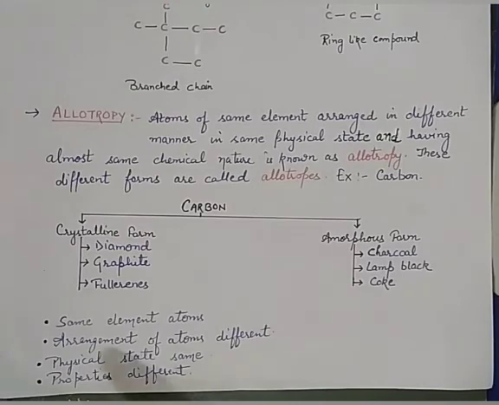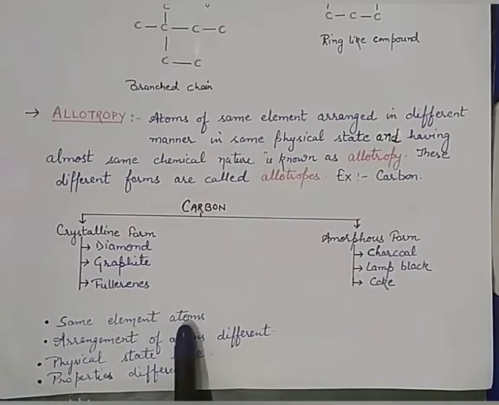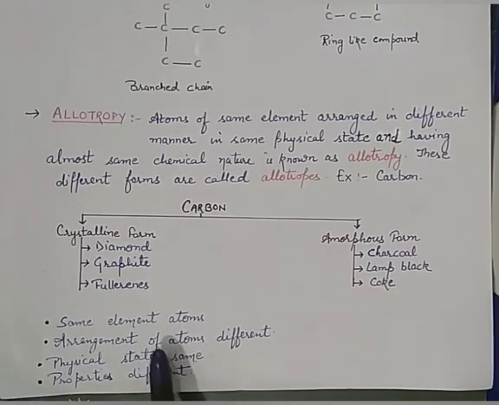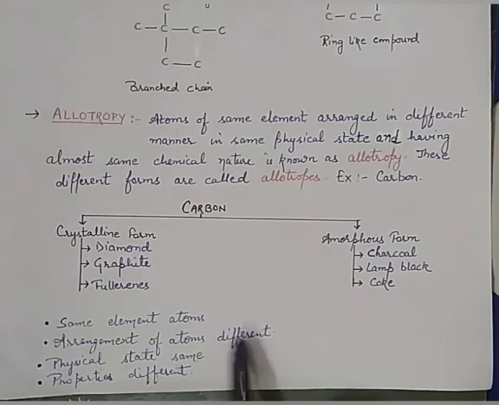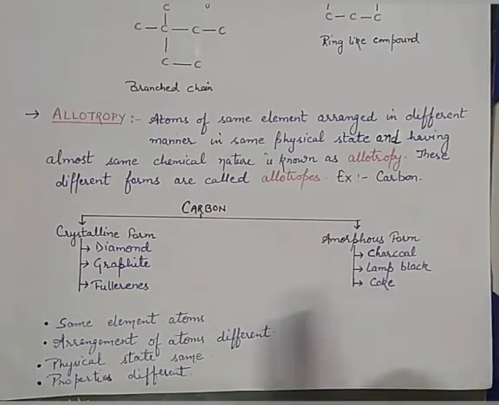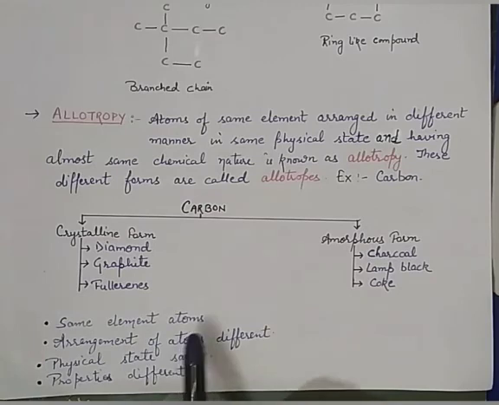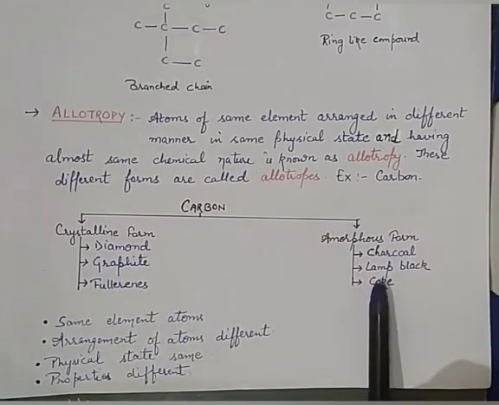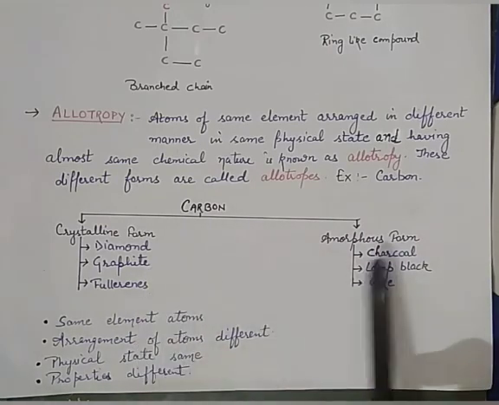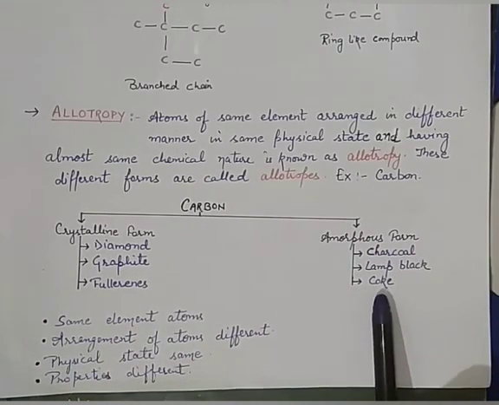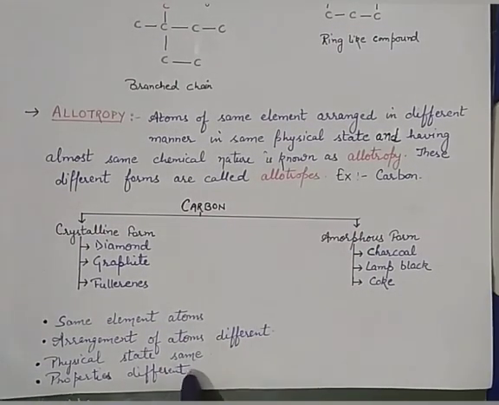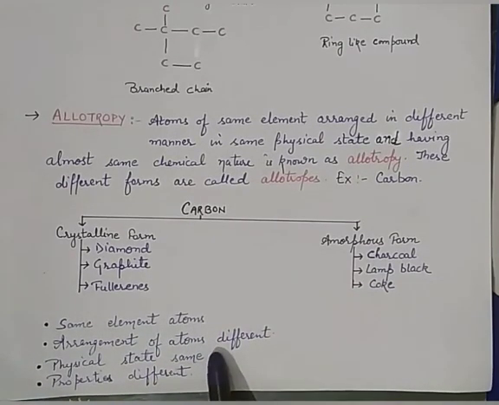So allotropy means same element atoms, meaning carbon atoms are there. Second, the arrangement of atoms is different. All are made up of carbon atoms, but their atom arrangements are different. Same physical state means all have the same physical state, that is the solid state. Diamond, graphite, fullerenes, charcoal, lampblack, coke, all are solid. Their arrangement of atoms is different, that's why their properties are also different, but their physical state is the same.